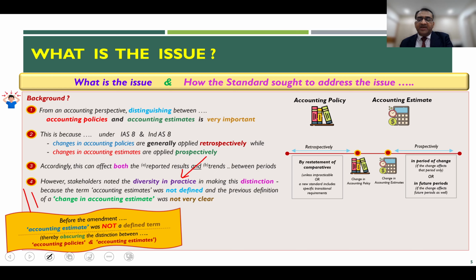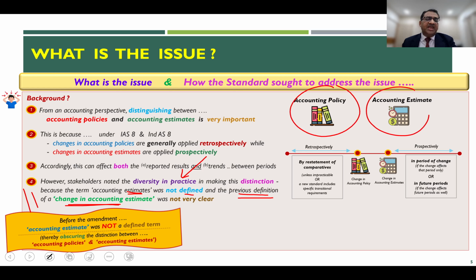That's what it says: because the term accounting estimates was not defined before the amendment, and the previous definition only carried examples of a change in accounting estimate, the distinction between a change in accounting policy and a change in accounting estimate before the amendment was not very clear, which led to diversity in practice.